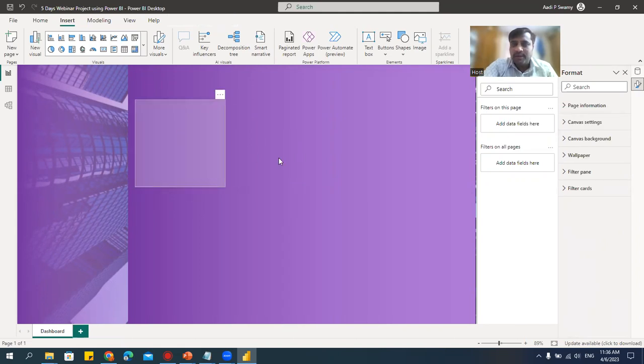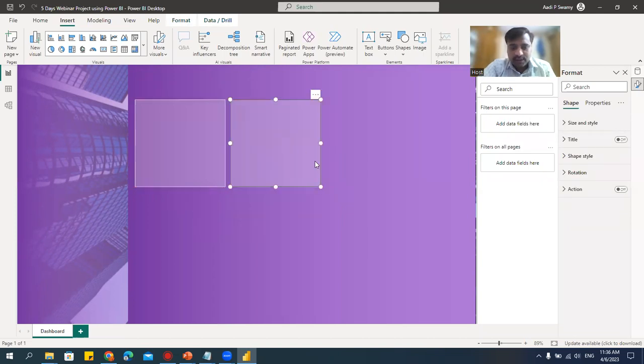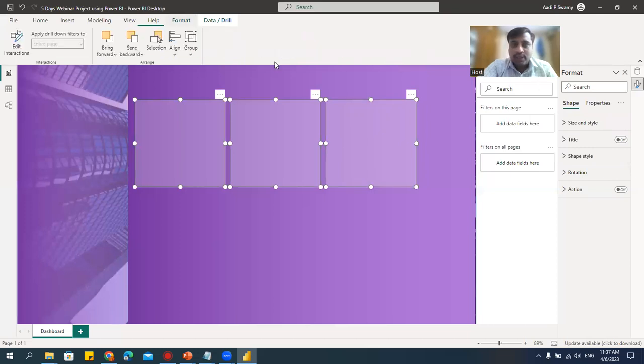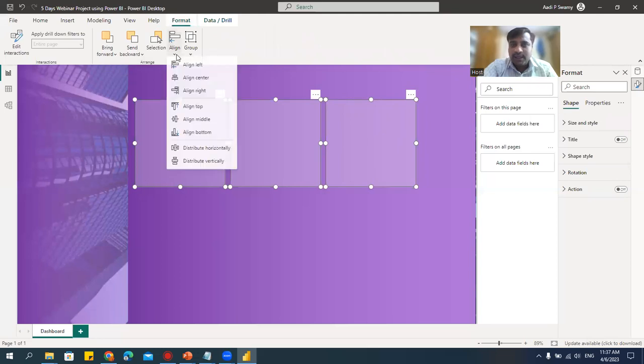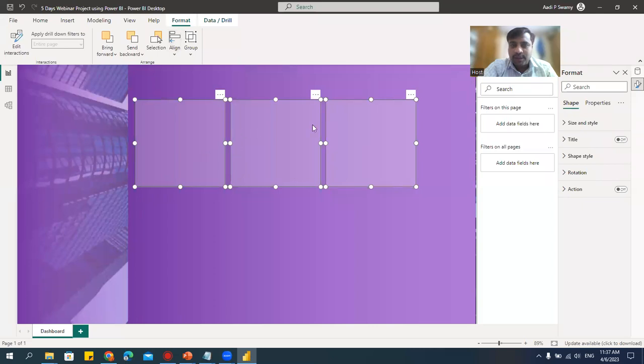But I want 3 shapes. What I'll do, Control C, Control V, and I'll keep it here. Control C, Control V. I'll keep it here. But a lot of gap here. Now, if you go and drag it like this, it won't look good. So what I'll do, I will hold Control and select all these 3 shapes. Now here, in this format window, if you click on this, I have this alignment. Click on this alignment and say distribute horizontally. Now what happens? It will give me exact space. Now, if I drag this, what happens? See, only this shape will be resized.